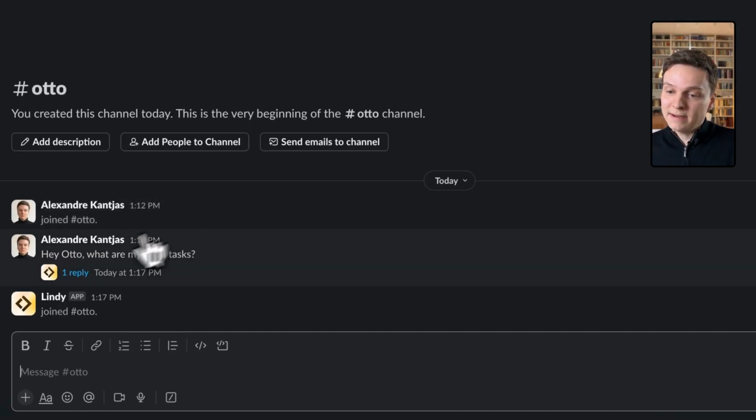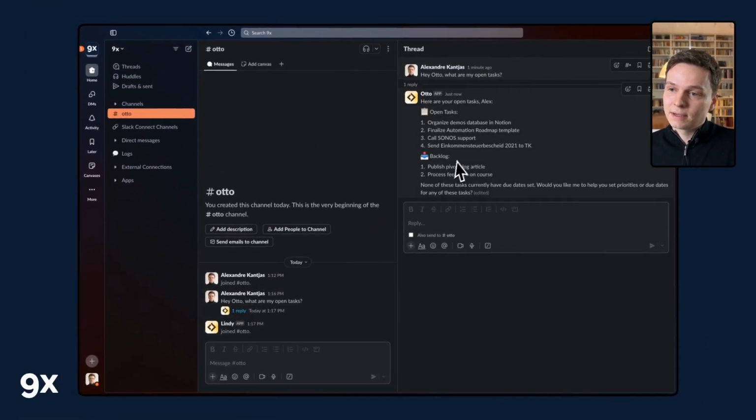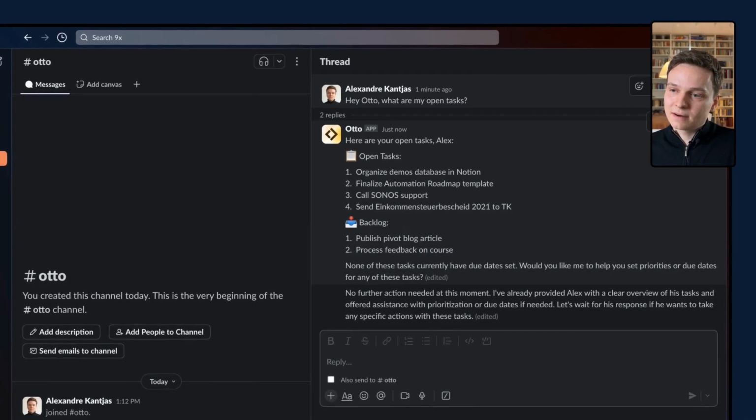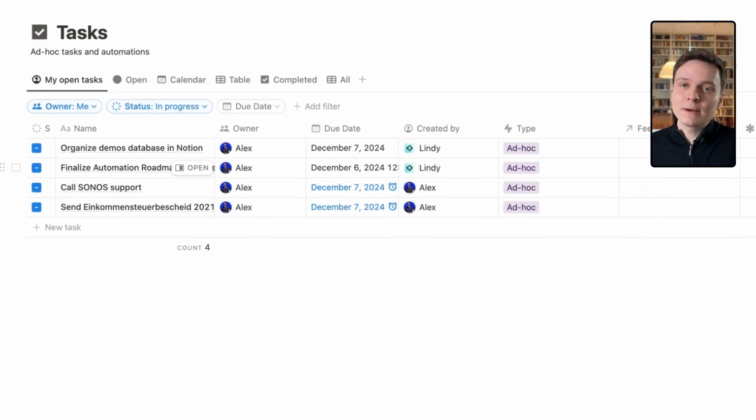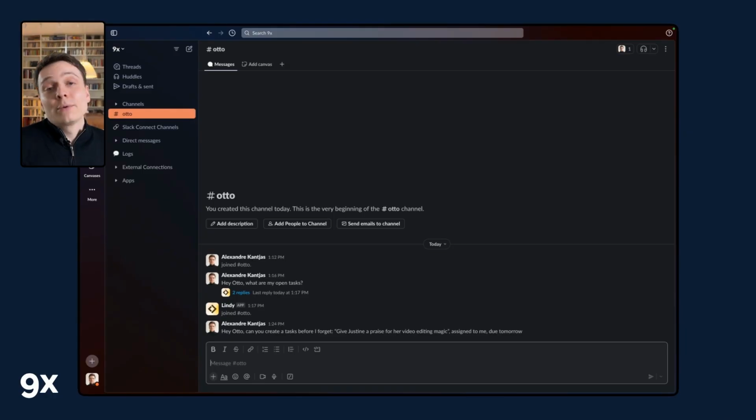And Otto replied, let's check. Here are your open tasks, Alex. Organize demos database in Notion. Files, automation roadmap template, call center support. Send Einkommen Steuerbescheid 2022 TK. So this is exactly what I've opened. It added the backlog, and so it's able to read that specific tasks database. Pretty cool. So reading is cute, but what about writing, editing, updating records?